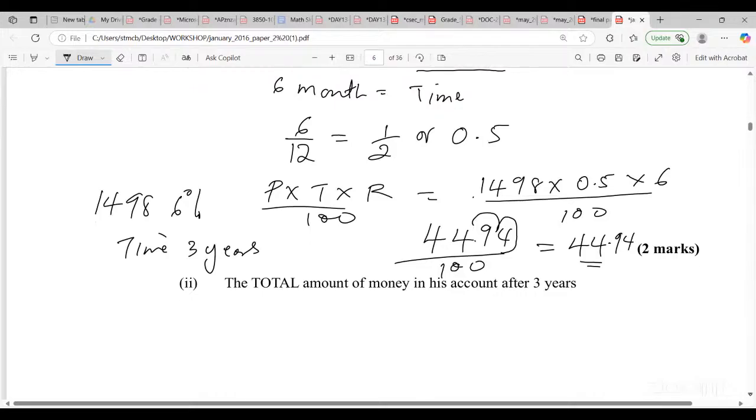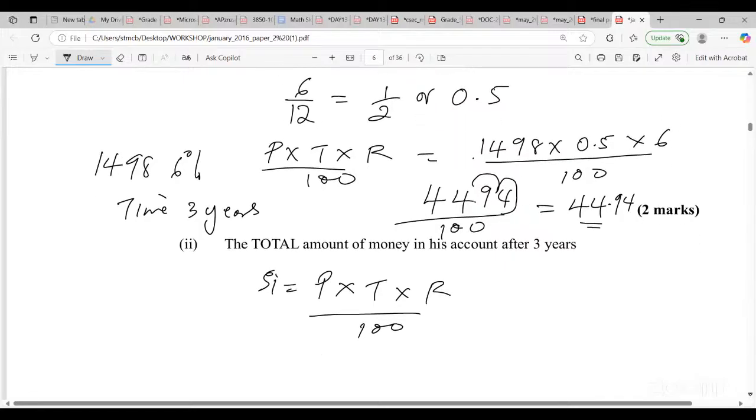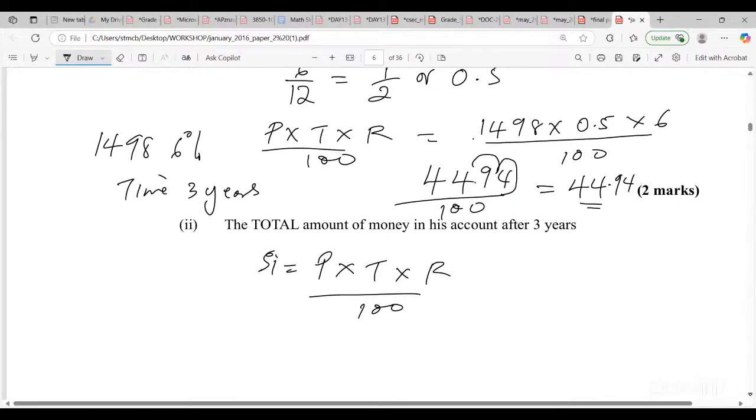So same thing, simple interest is equal to the principal times the time times the rate over 100. We could assume they're not drawing any money, because the question didn't say they drew any. So the principal would have been 1,498 times 3 years times 6%.